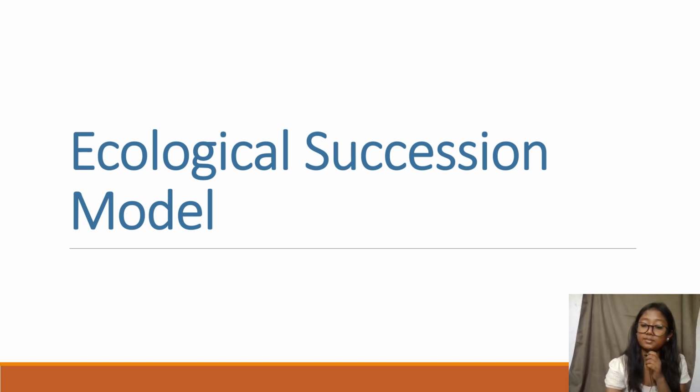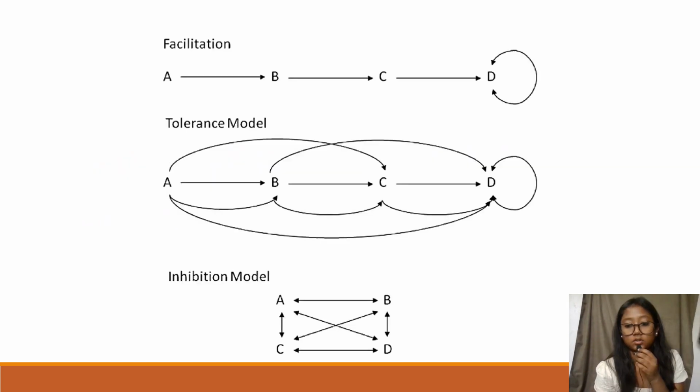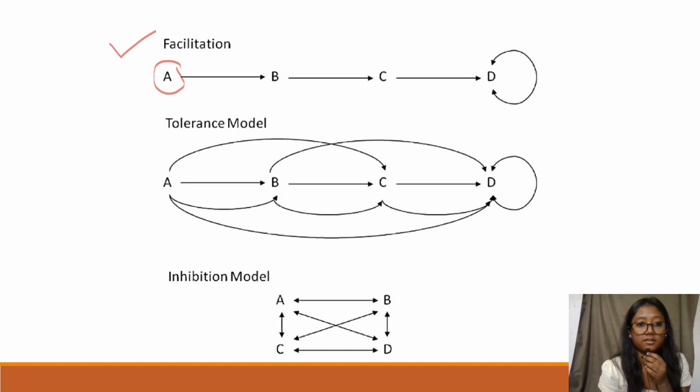So the next important topic is ecological succession models. Okay, so let's proceed. These are the three different models. First will be the facilitation model. In this, community A will form favorable conditions for B, and B will form favorable conditions for C, and C will form favorable conditions for D.